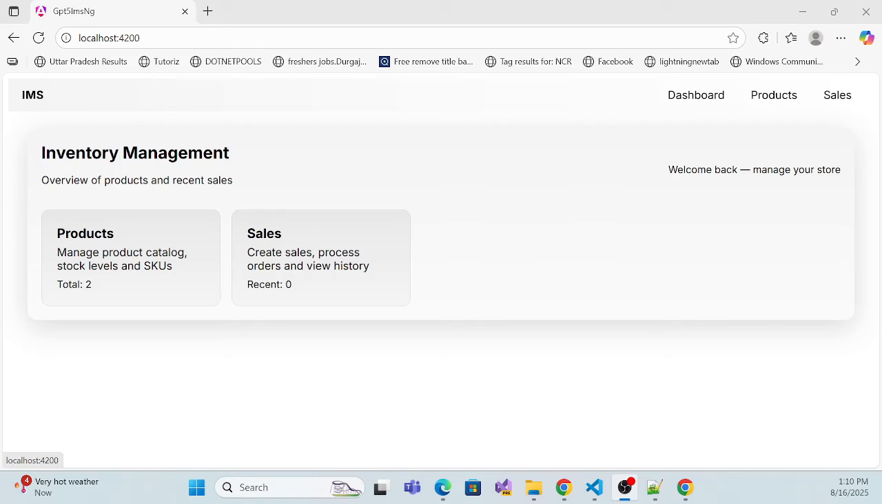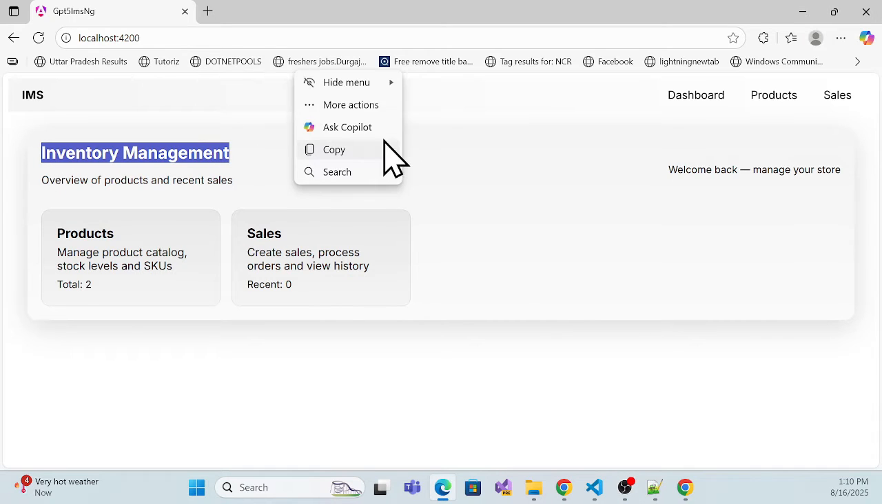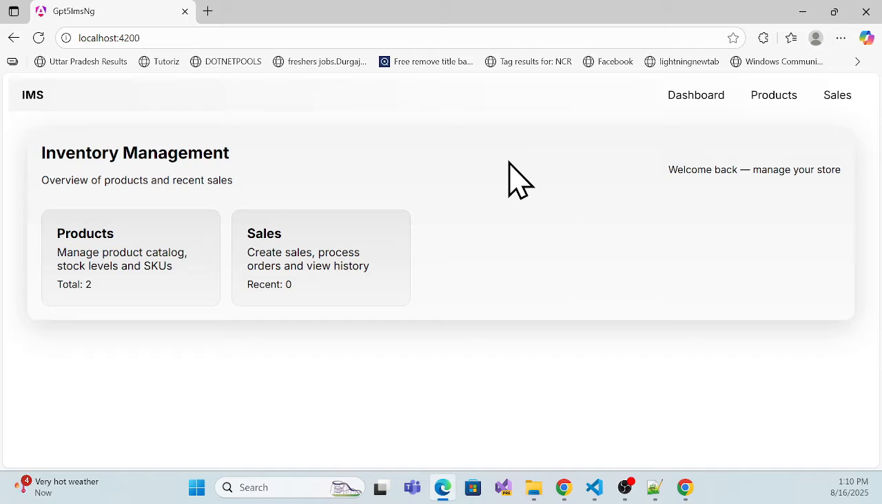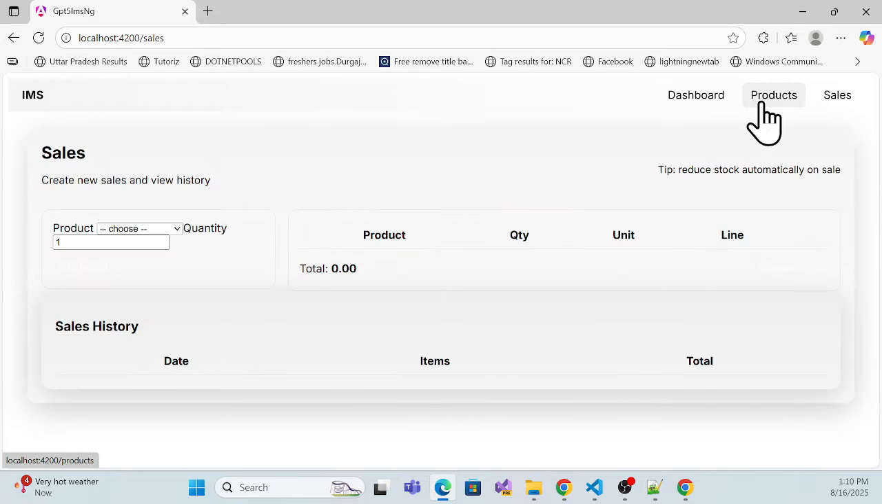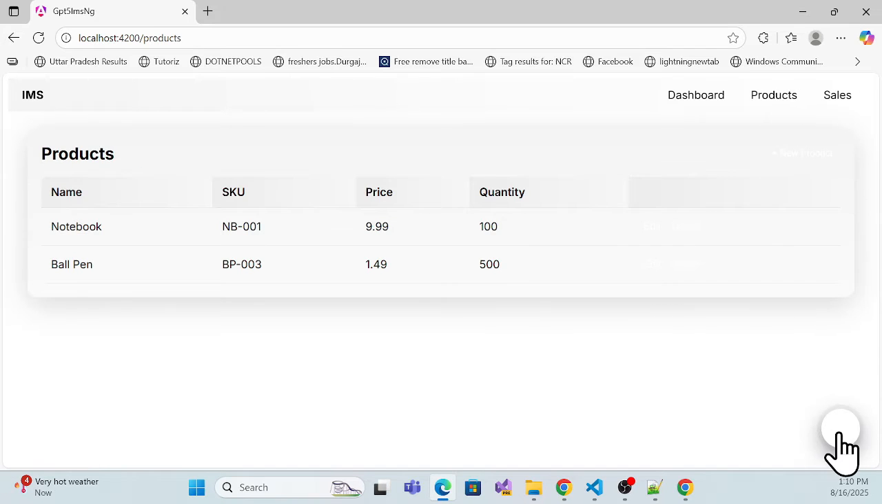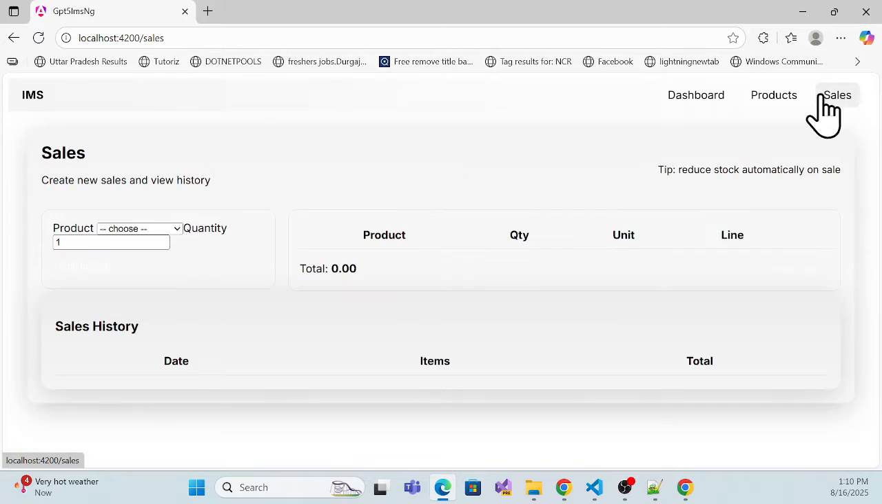Let's see the quick demo of the inventory management system which I just built using GPT-5, which is completely free, using an Angular app. And here we have that, see that there's a functionality, there's a product, and here I can just add a new product. We also have the sales, where I can sell whatever items.